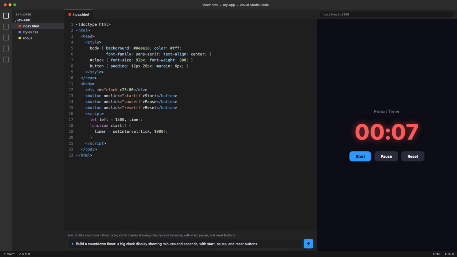Let us do one more little improvement, because we are on a roll, and it is honestly addictive once you start. Right now, to set the timer, you have to fiddle a bit. So I'm going to ask for a shortcut. I will type, add a quick button that instantly sets the timer to 5 minutes. Simple request, plain words, same as always.